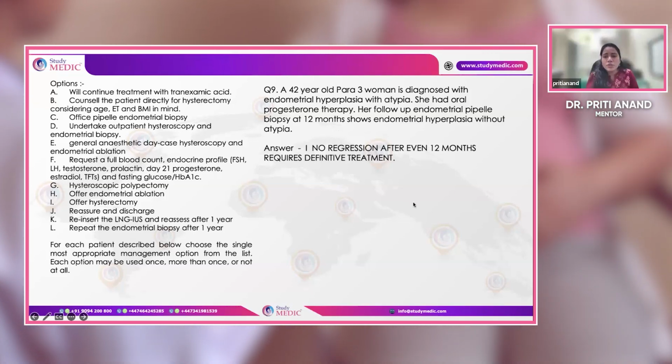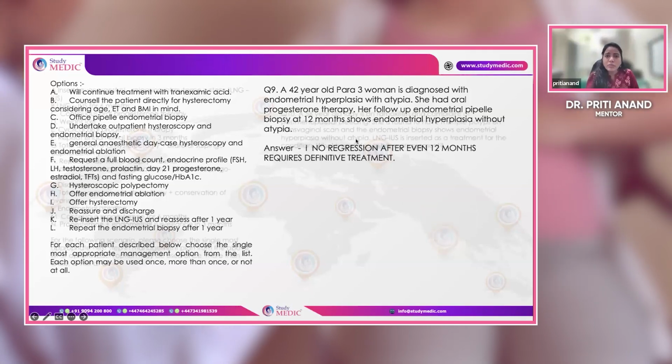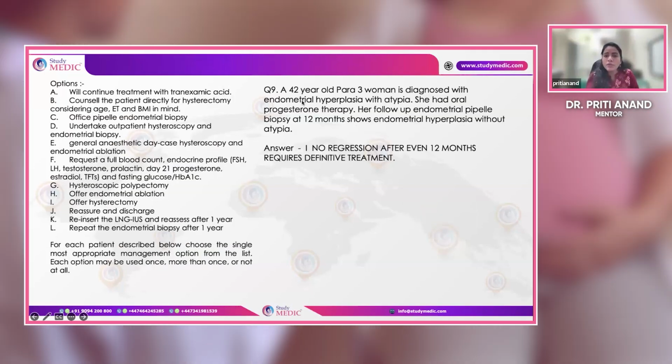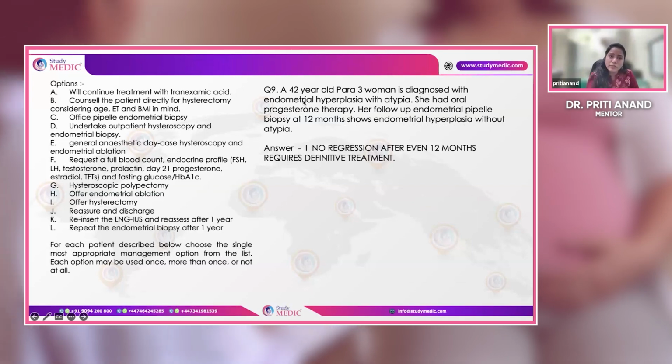So this patient will undergo the surgery of hysterectomy, and because she is premenopausal, bilateral salpingectomy will be done.